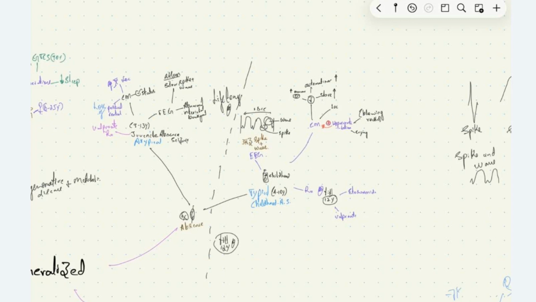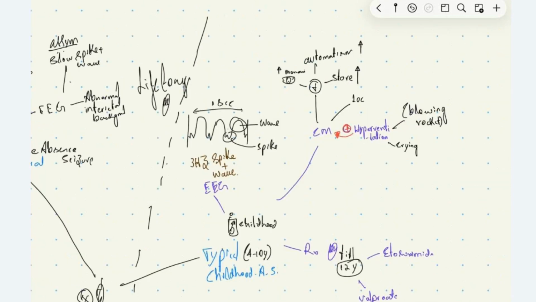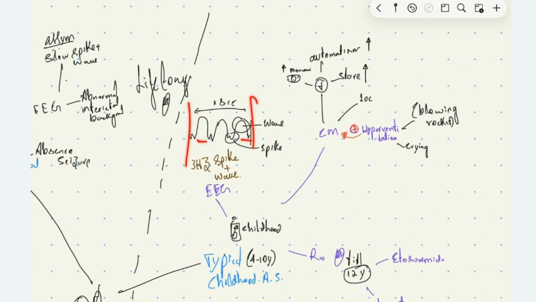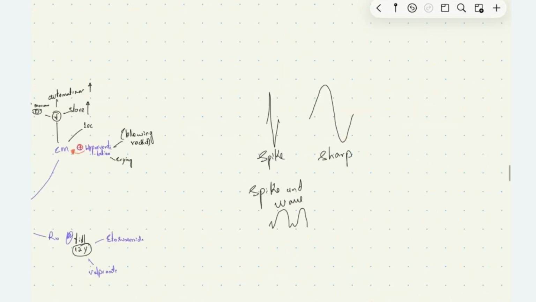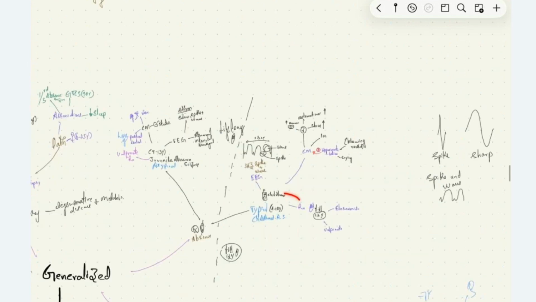The EEG finding is a 3 Hz spike and wave pattern. Here you can see the spike is a rapid upstroke and outstroke. This is the sharp. Spike and wave pattern is spike followed by wave, spike followed by wave. In 1 second, we have 3 spikes followed by waves. It is called a 3 Hz spike and wave pattern, which is in typical childhood onset absence seizure.